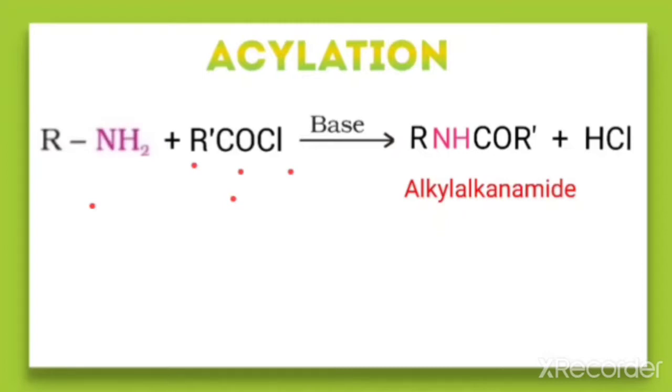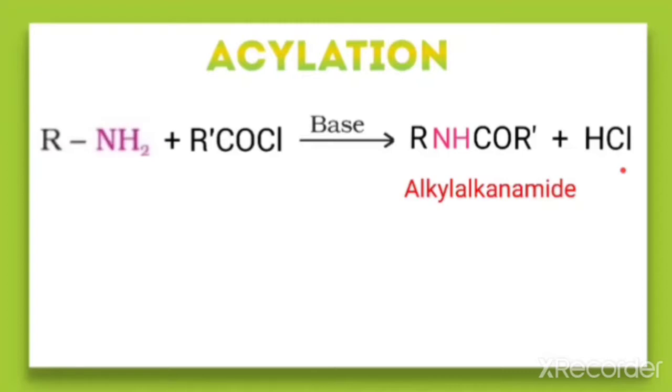When the primary amine reacts with acyl chloride in the presence of a base stronger than the amine, a base like pyridine, it removes the HCl formed and shifts the equilibrium to the right hand side.